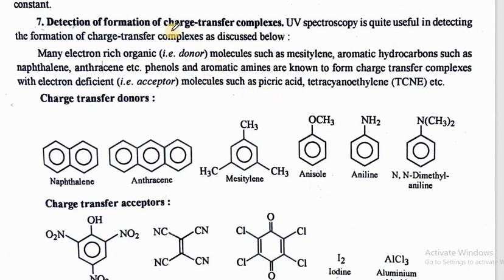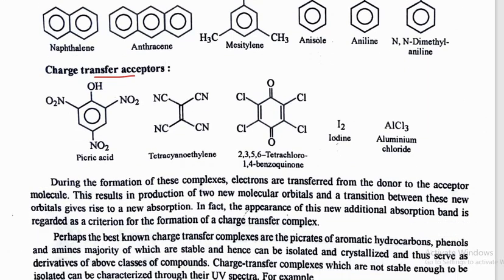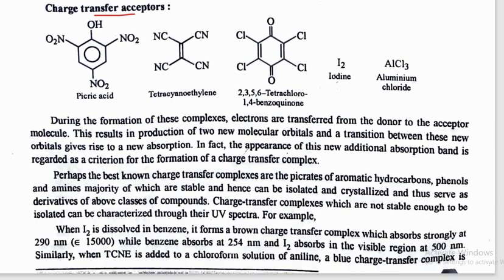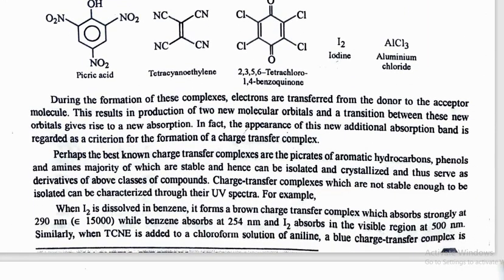UV spectroscopy is very helpful in charge transfer complexes. In this, there are charge transfer donors and charge transfer acceptors. These are the electron rich species and these are the electron deficient species. So these form complexes, and these complexes can also be detected by UV spectroscopy. In these complexes, electrons are transferred from the donor to the acceptor molecules.